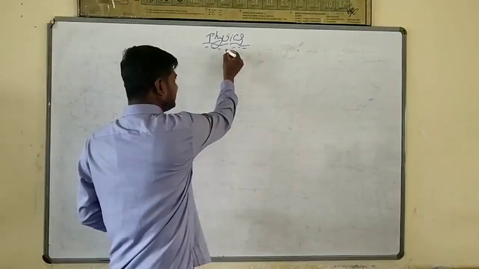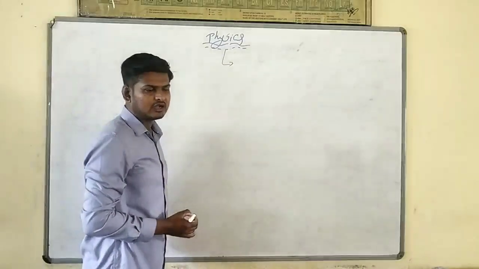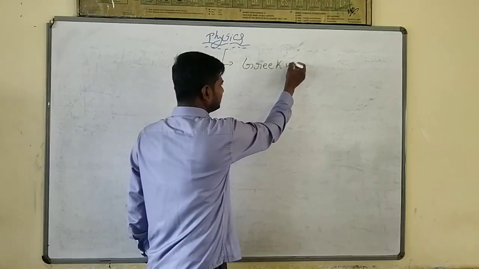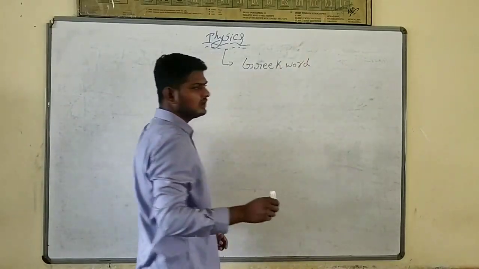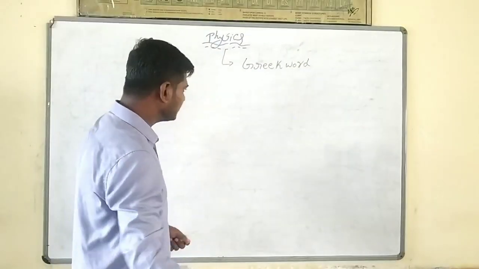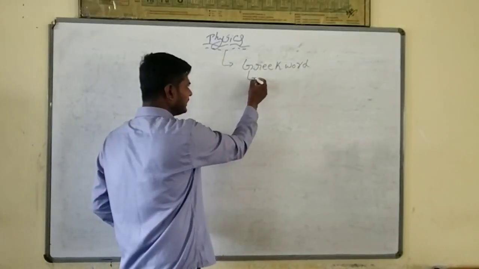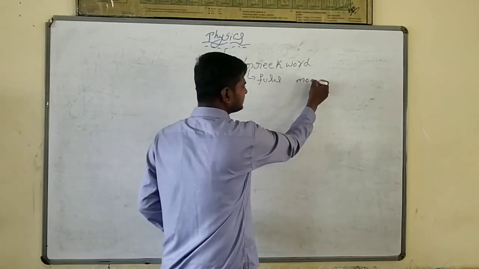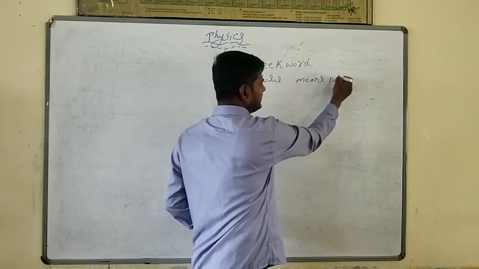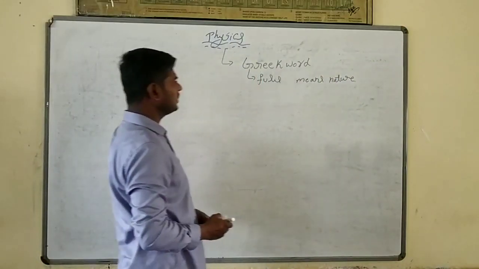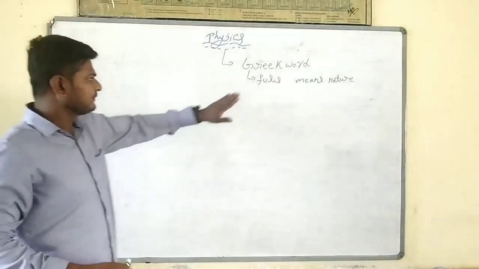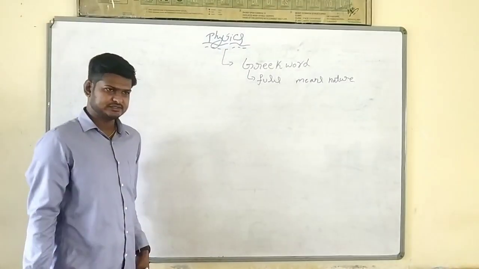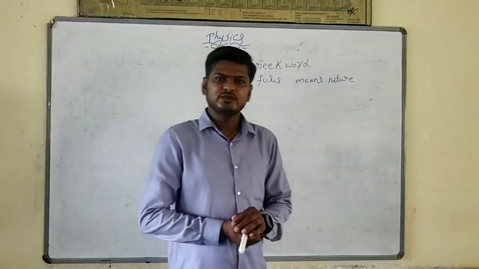The word physics is derived from the Greek word physis, which means nature. The word physics is derived from the Greek word physis, meaning nature. Now, what is meant by physics? Listen up.